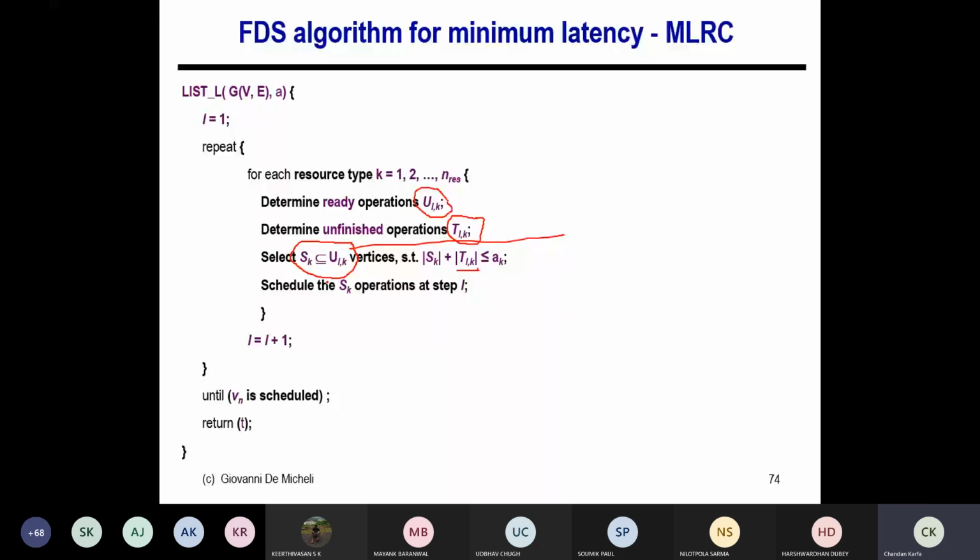Here the selection will be based on the force value, which improves the concurrency. That means I'm going to select the operation which has the maximum force, because it's satisfying the resource constraint. So it's better to schedule operations to improve the concurrency. The algorithm remains the same; only the force calculations and the selection of the subset from the ready list will differ. Is it clear, everyone?